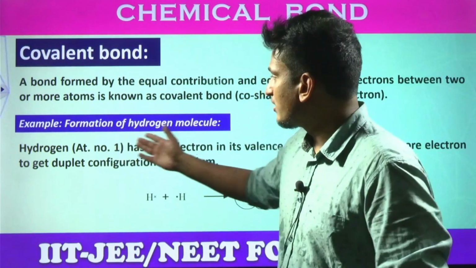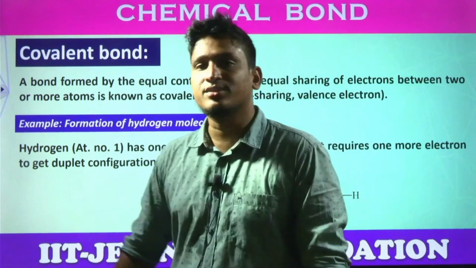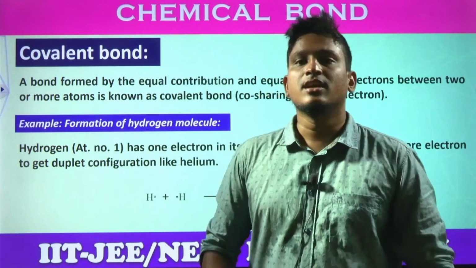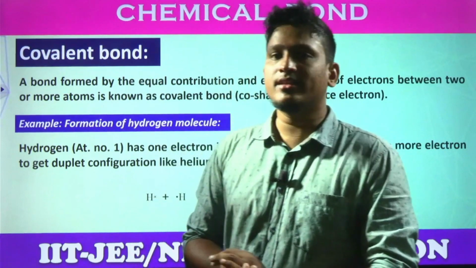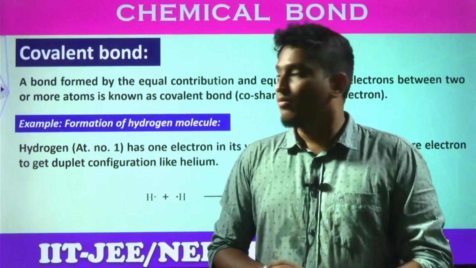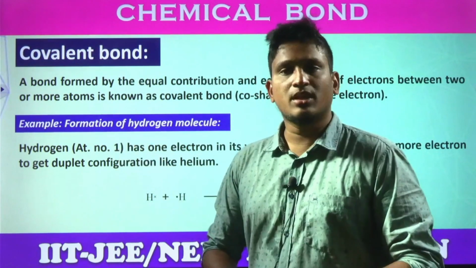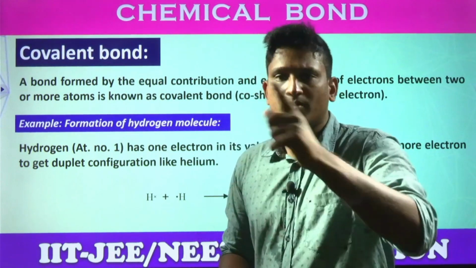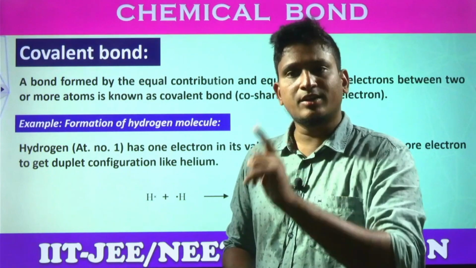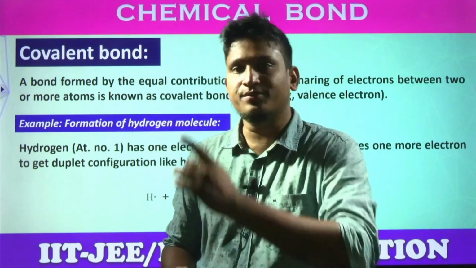One example is given here, students: formation of the hydrogen molecule. What is the formula of hydrogen gas? The formula of hydrogen gas is H2. H2 means how many hydrogen atoms are there in this molecule? 2 hydrogens, right? What is the configuration of hydrogen? Atomic number is 1. The configuration is 1s1. Only 1 electron is there. How many more electrons does it need? 1 more electron, right? Why? Because in order to achieve the helium configuration, 1s2.